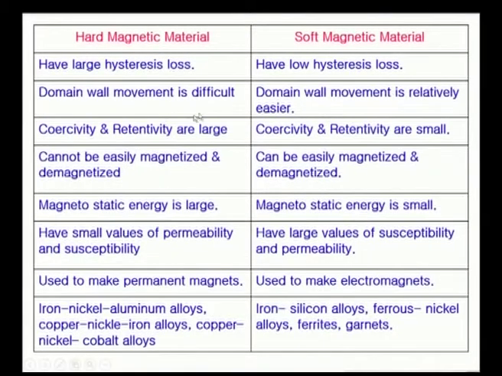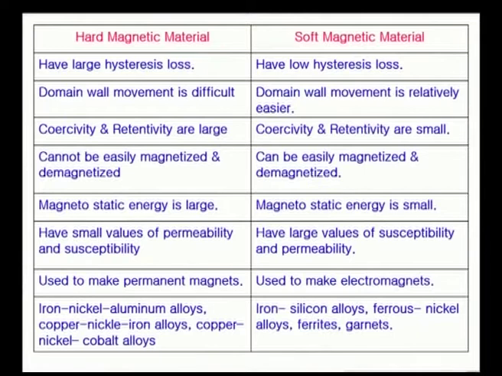Now, here is a comparison of hard magnetic material properties and soft magnetic material properties based on the hysteresis curve. For soft magnetic materials we have low hysteresis loss. Actually, the area of the hysteresis curve is a measure of magnetic energy loss in a magnetic cycle application.